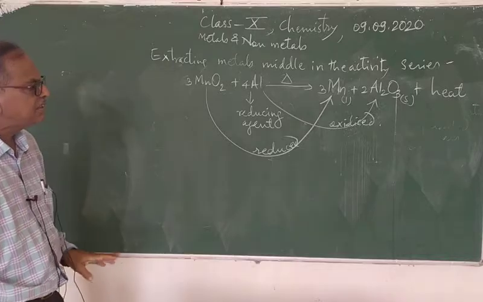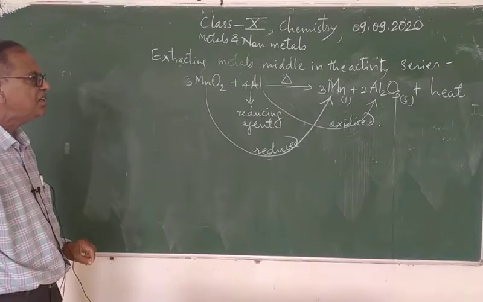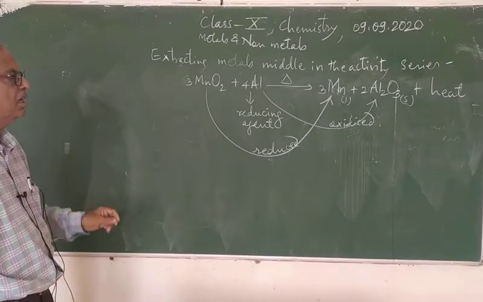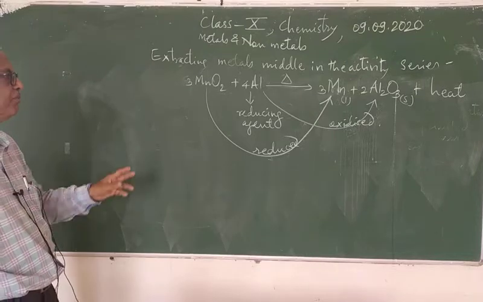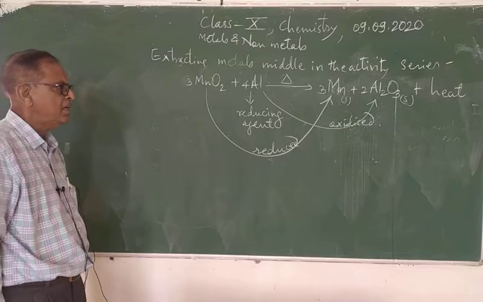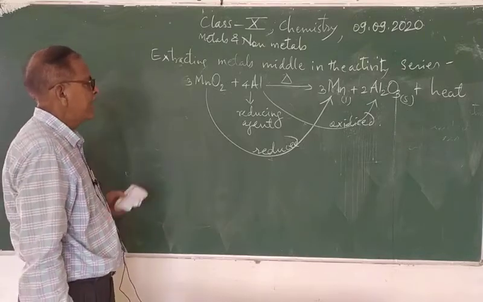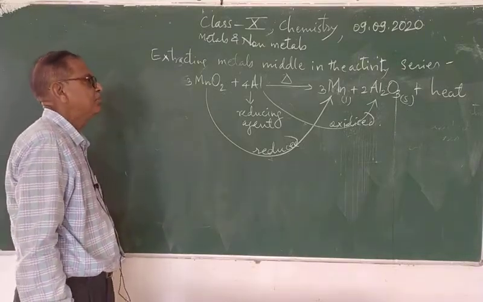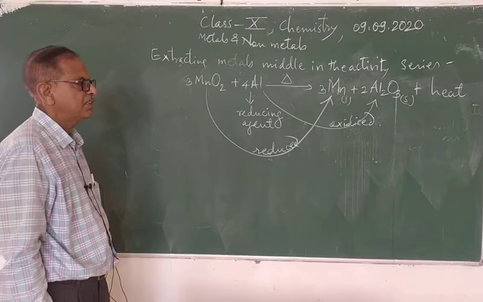So remember, this is a displacement reaction, and in the displacement reaction a large amount of heat is evolved, and this heat which is evolved is utilized for other purposes.